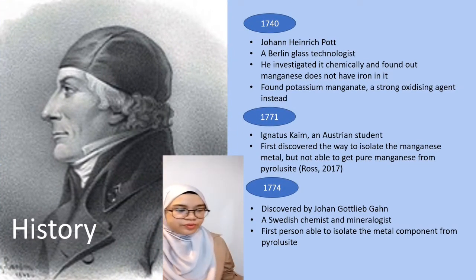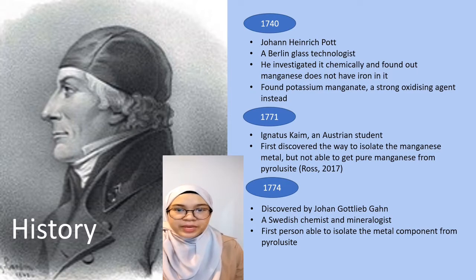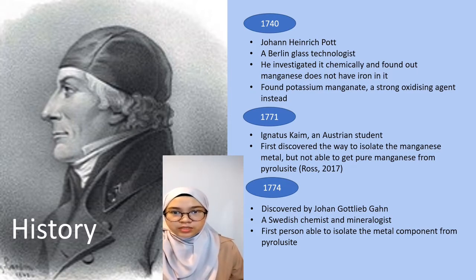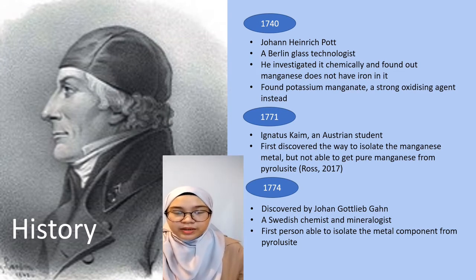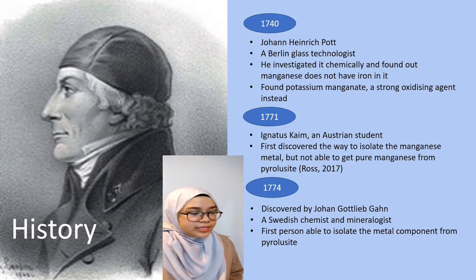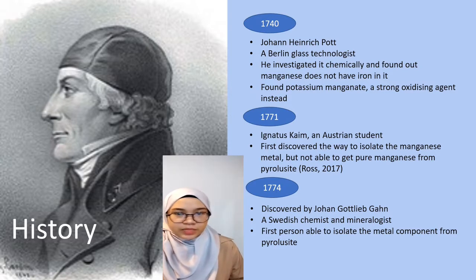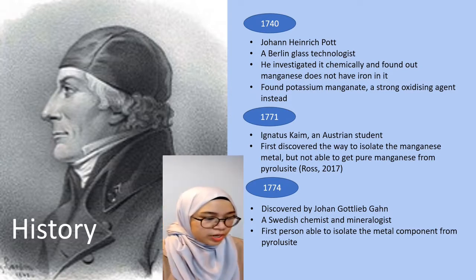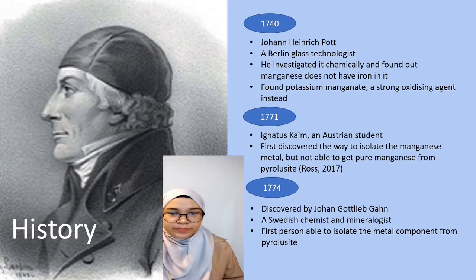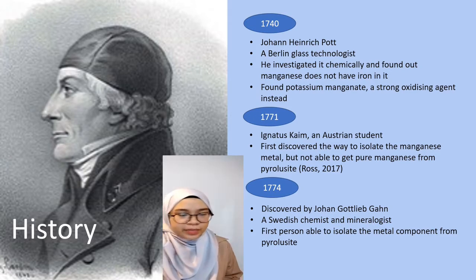Now we move to the history of manganese. Manganese was used around 30,000 years ago in the French era, where prehistoric people used manganese in the form of pyrolusite to paint caves. In 1740, a German glass technologist called Johann Heinrich Pott investigated manganese, or pyrolusite, chemically.